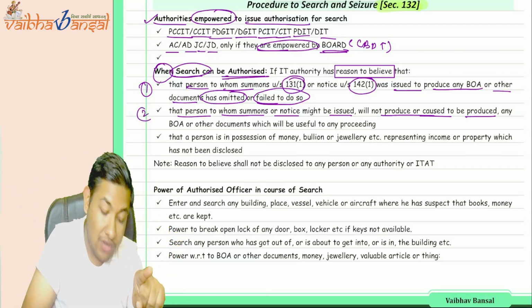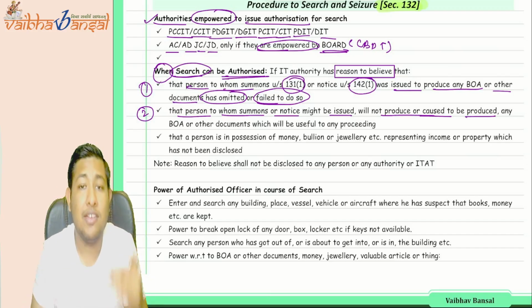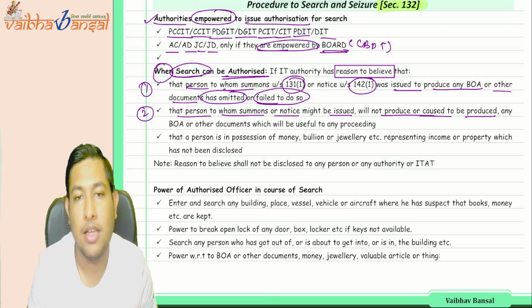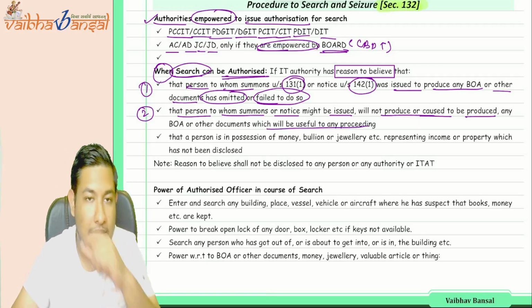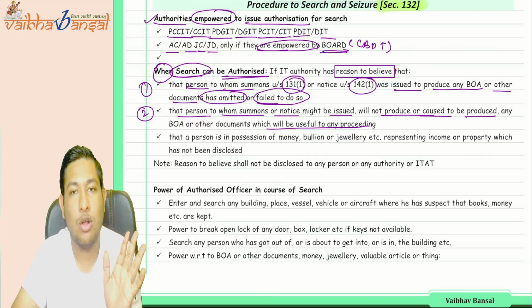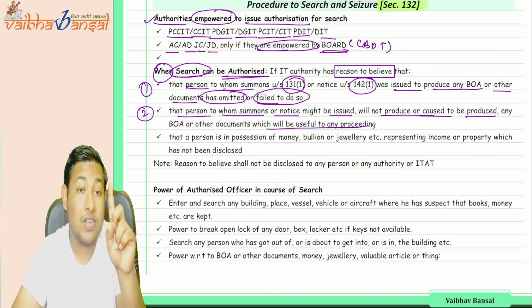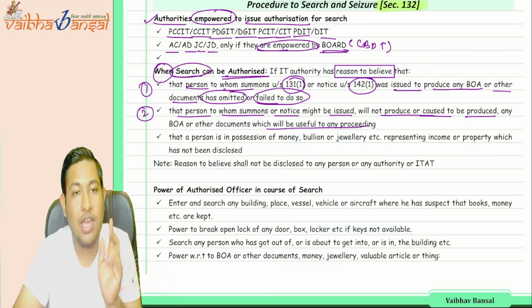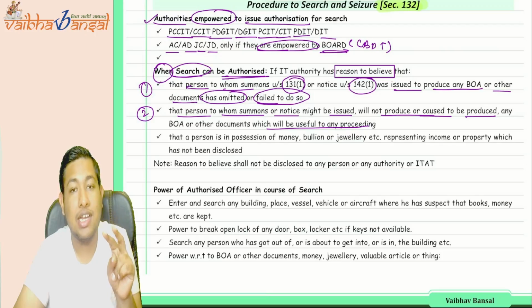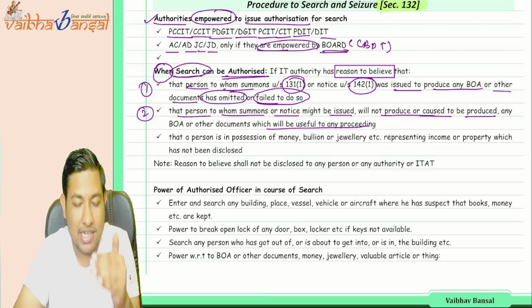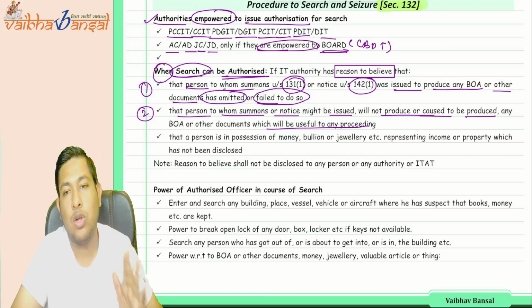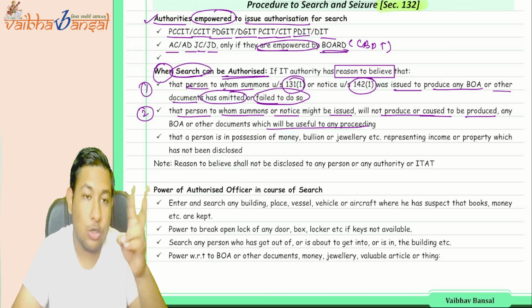In the second point, the person to whom a summons or notice would be issued will not produce or cause to be produced. We know that if we send the notice, they are not going to produce anything. So in that particular case, they can also ask for the search. In the first case, we have sent the notice and they have omitted to comply. In the second case, if we send them the summons, they are still not going to reply. So these are the two different things.